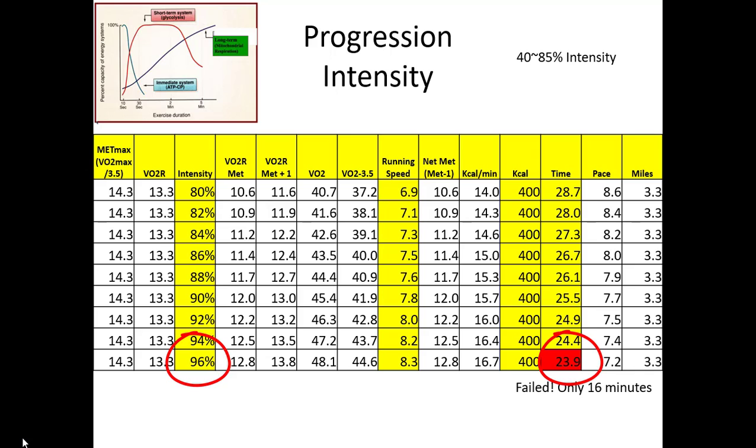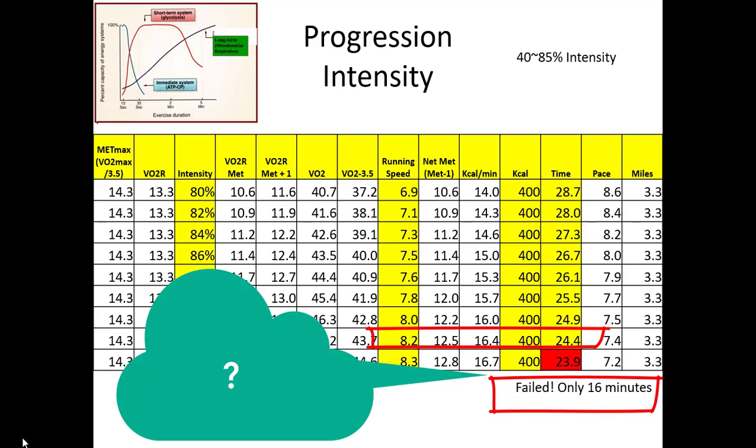So keep going. And 96%, oh my goodness, 96%. This person was supposed to do 23.9 minutes, but only did 16 minutes. Okay, how about running speed? Could you see 8.2, this person did 24.4 minutes, but with 0.1 difference, 8.3, only did 16 minutes instead of 23.9. Can you guess, only a 0.1 mile per hour difference? Why is the time that different? Almost half. Can you guess?